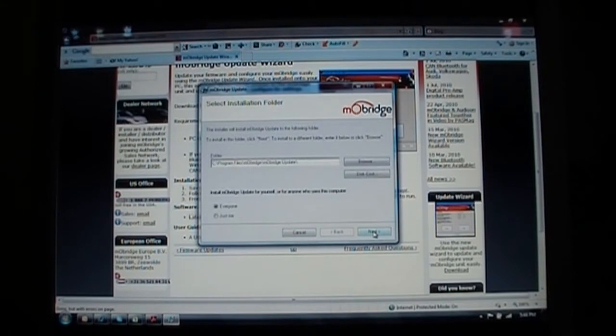click next. Where do you want to locate the wizard? Just click next. This asks you if you want to install the driver for the Mobridge developer cable. This is the Motul cable. If you don't install the driver for the developer cable, it means the first time you use the cable, you will have to install the driver. The wizard will actually automatically go out and find the driver if you're connected to the internet the first time you use the cable, but we do recommend just clicking yes and installing the driver right now. It makes it just easier later on.